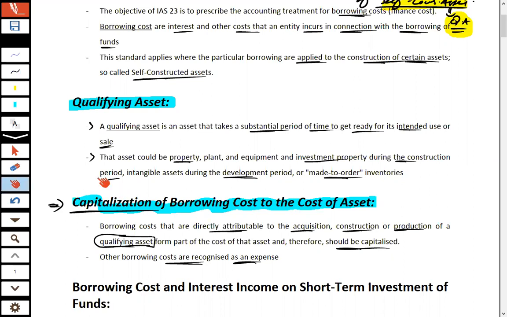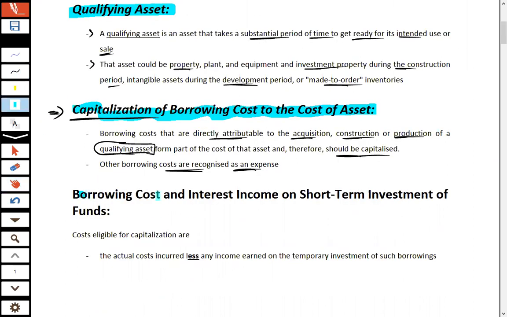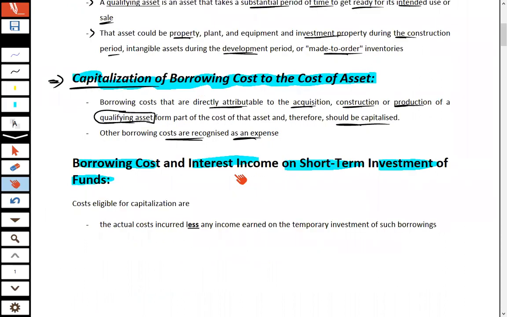Next, borrowing cost and interest income on short term investment of funds. Now what happens is, let's say you took a loan of 1 million for the construction of a specific asset, and the construction time period for that asset is 12 months, and you are only required to incur 500,000 for the first 6 months and the remaining 500,000 for the last 6 months.